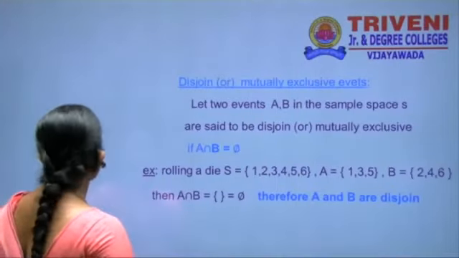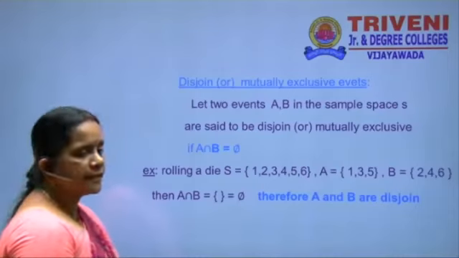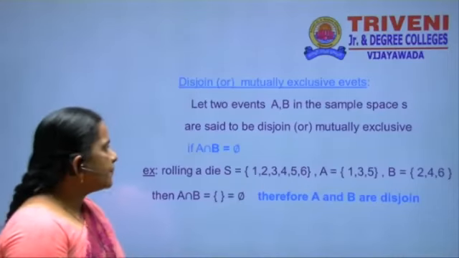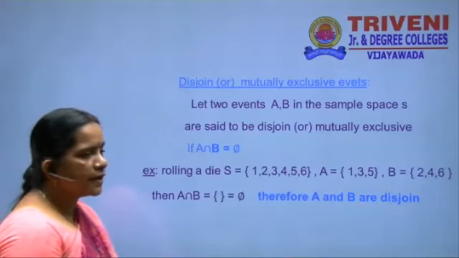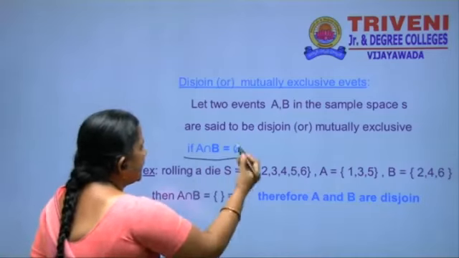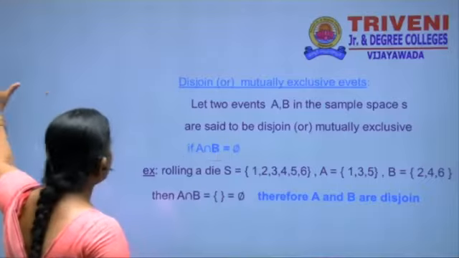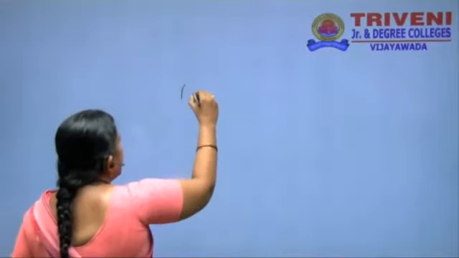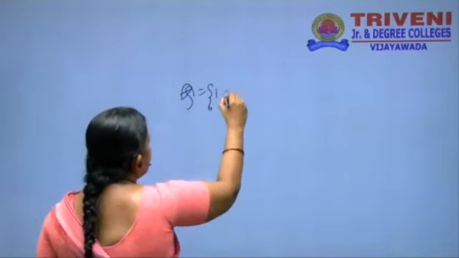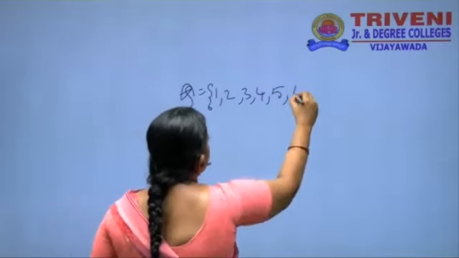Okay, and then we are going to discuss mutually exclusive events or disjoint events. Two events A, B in a sample space are said to be disjoint or mutually exclusive events if A intersection B is equal to phi. Suppose we take an example. A die has how many faces here? 6 faces. That is 1, 2, 3, 4, 5, 6.